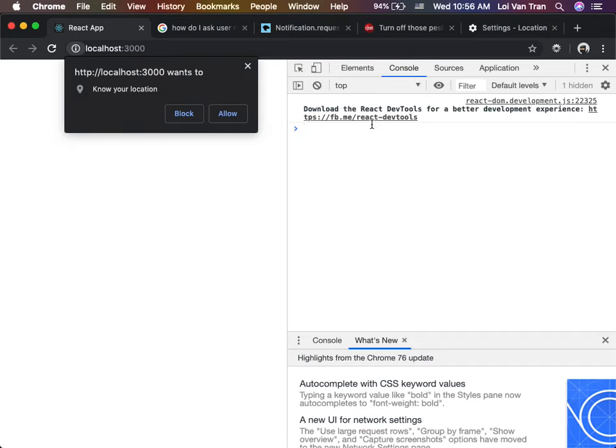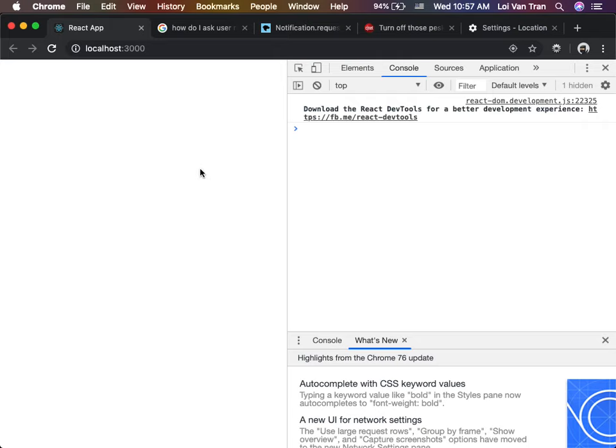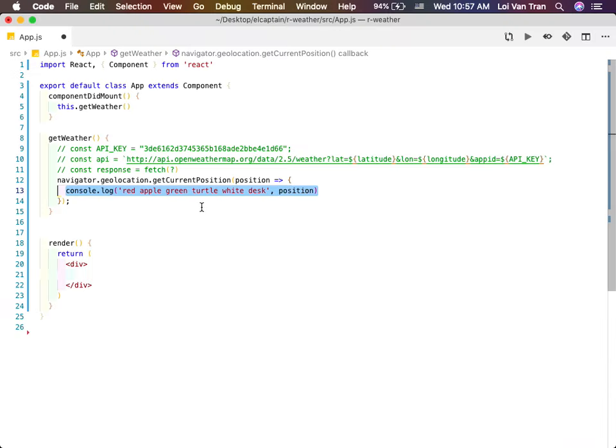Notice how right now, right here, the navigator's stuck in its execution. It's waiting for me to either say, "Hey, you're allowed to use this," or "You're not allowed to use this." Very simple. I allow, and then when we refresh, did I not console log it?